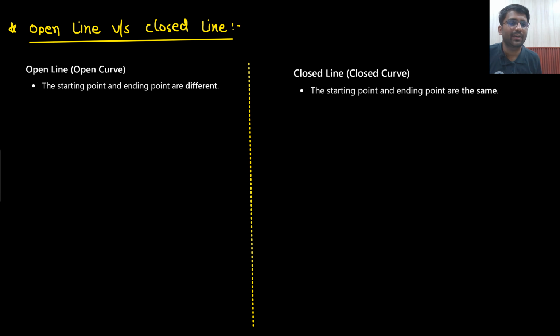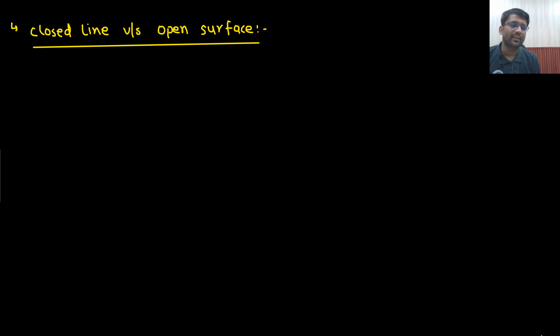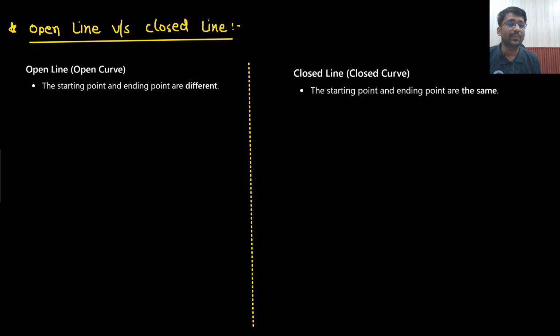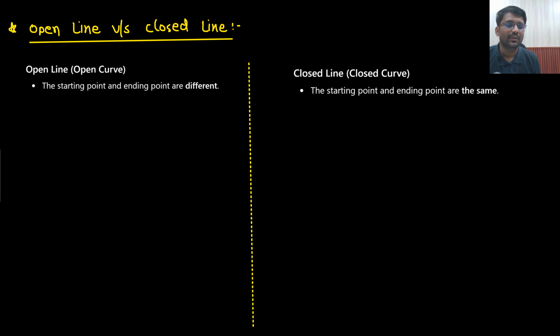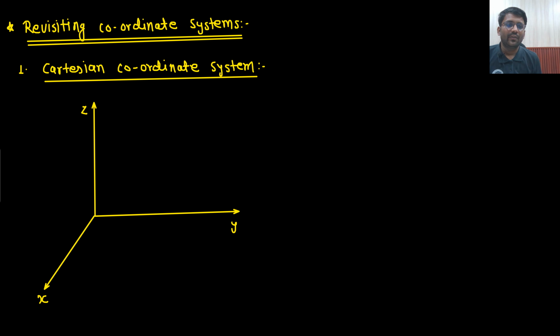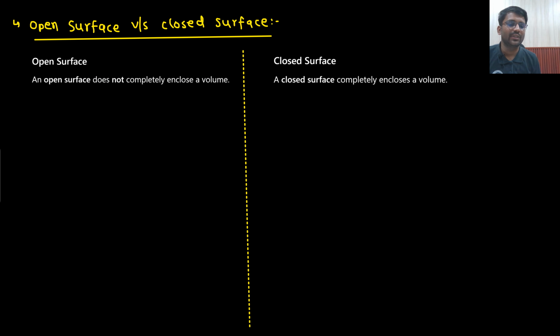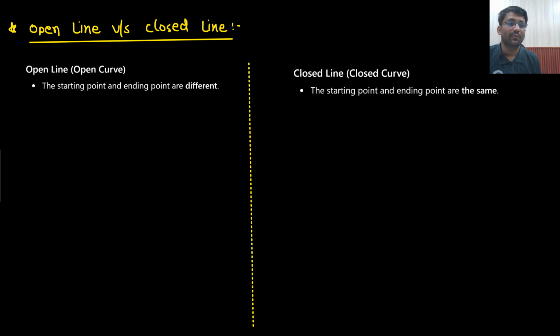So we will talk about open line, closed line, because these terms will be used again and again. When we study integral calculus, I will say calculate the open line integral, calculate the closed line integral, calculate the open surface integral, calculate the closed surface integral. People don't understand the difference between them, so we are going to understand the difference between open line, open surface, closed surface. Then we will revisit the coordinate system as well. All these points we need to see, which will work as prerequisites to vector calculus. So we will get started.